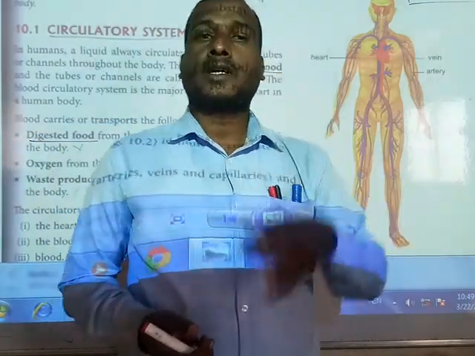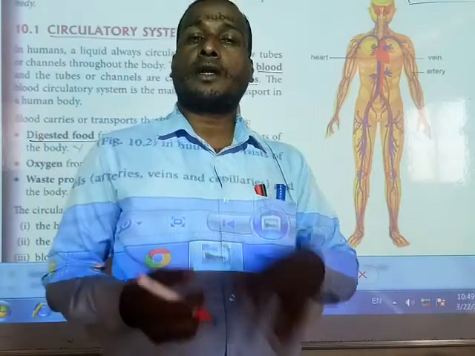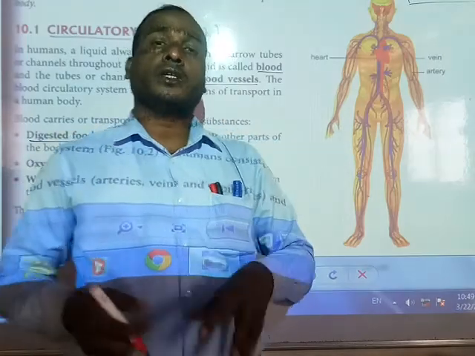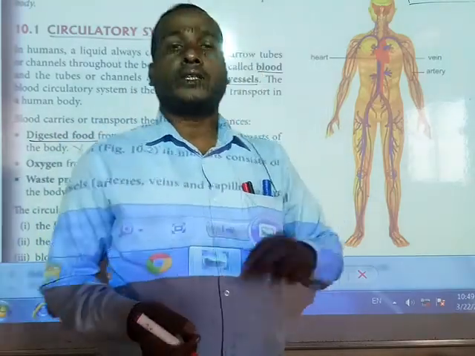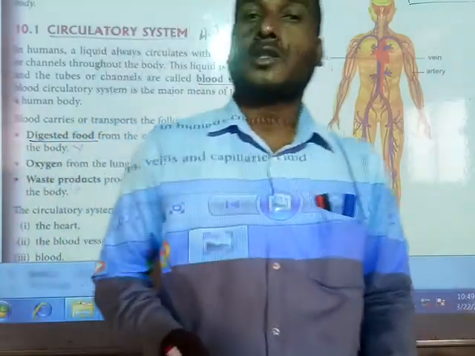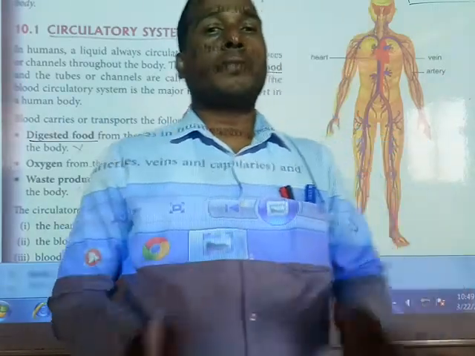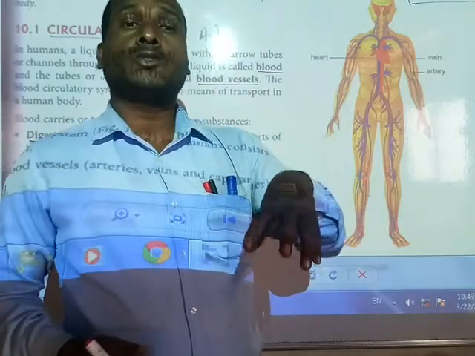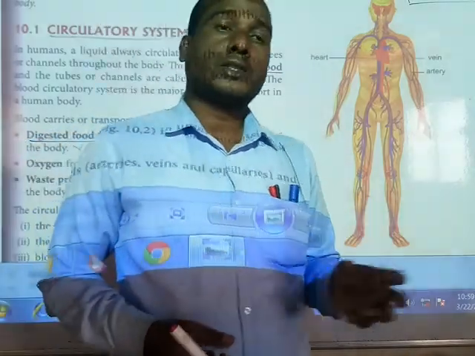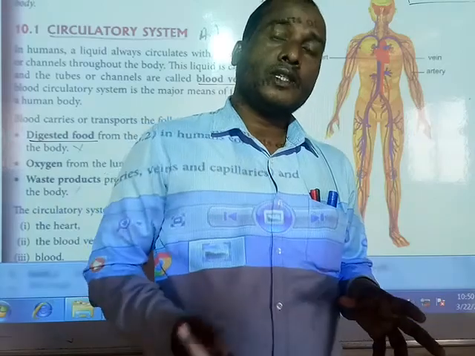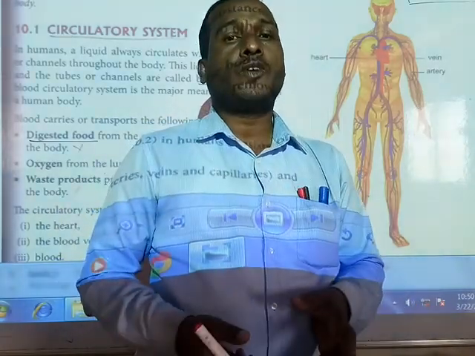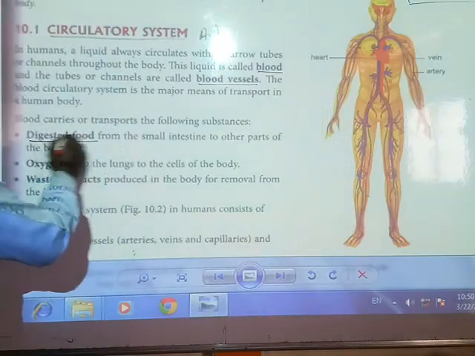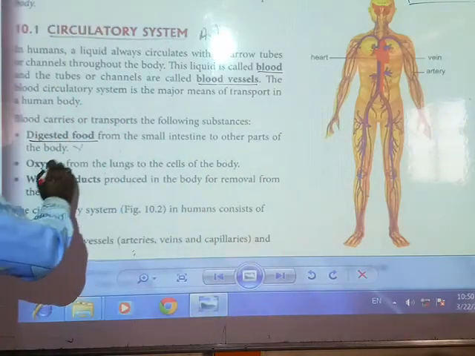First of all, we take food in the mouth and chew it, and then it goes to the stomach through the esophagus. It is partially digested there, mixing with hydrochloric acid, and then it goes to the small intestine, where it is completely digested. From there all the nutrients are absorbed, and they reach the different organs through the blood. So the first one is digested food from the small intestine to the other parts of the body.